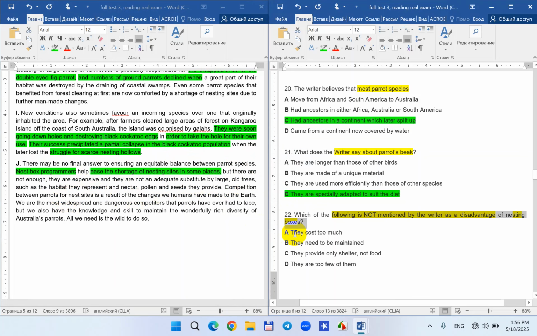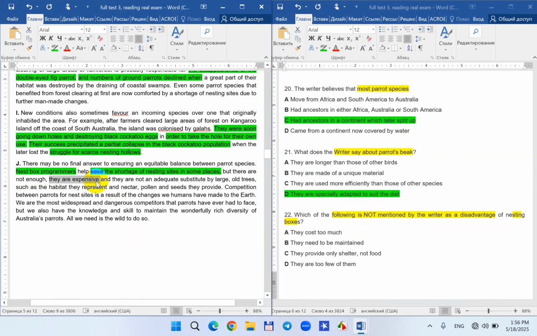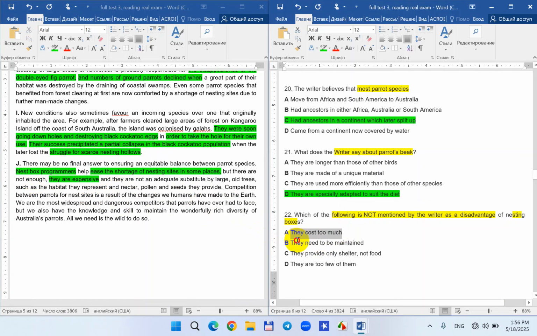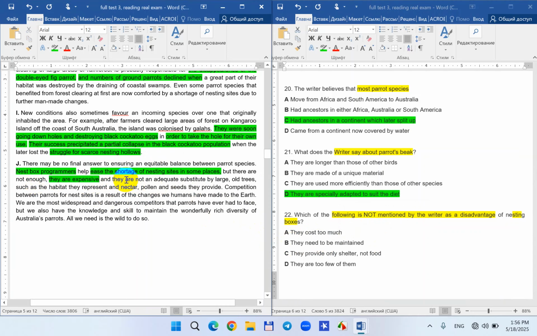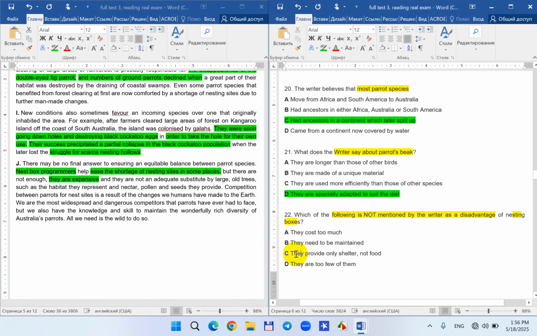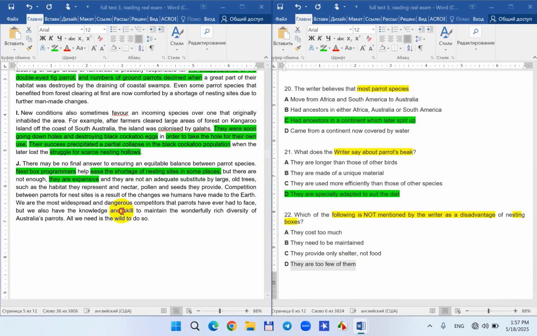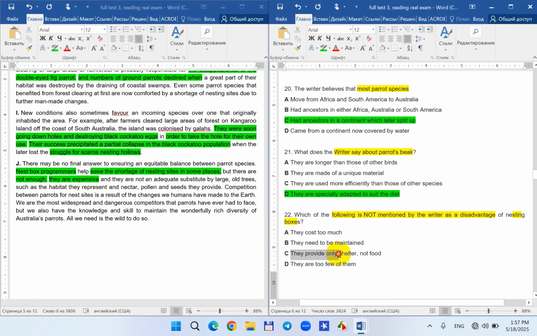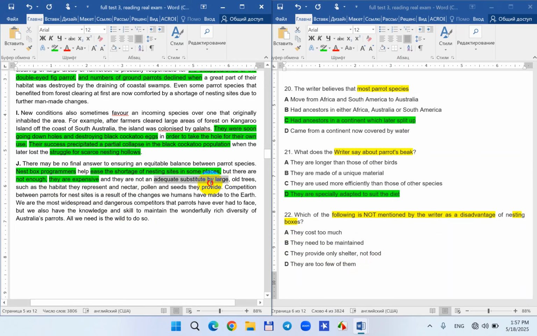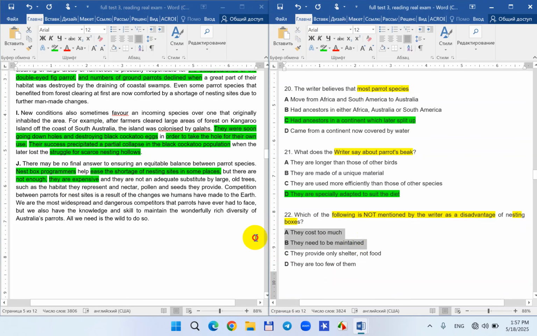Okay, let's look at the options. They cost too much. Is it true? Yes, because they are expensive. They need to be maintained. I'm not sure. They provide only shelter, not food. Look, there are too few of them. Too few of them means not enough. And here you can see shelter means, I think, trees, habitats, they represent nectar, and that's why I would go with B for this particular question.